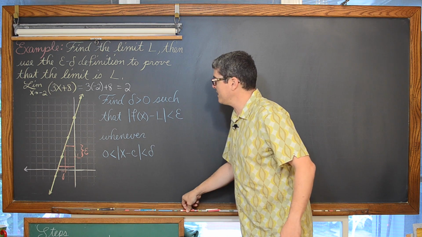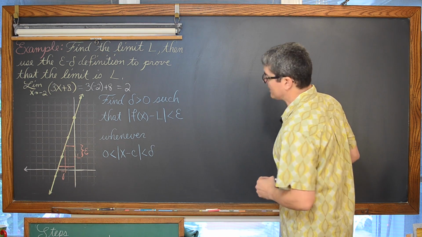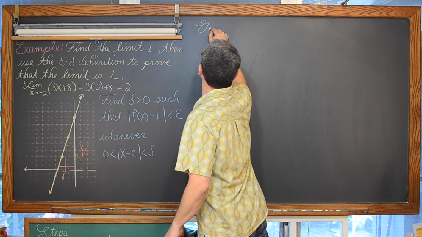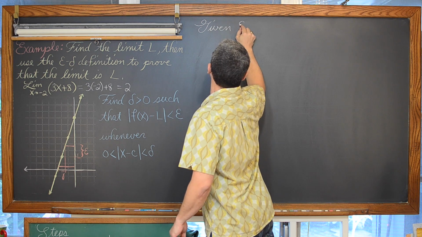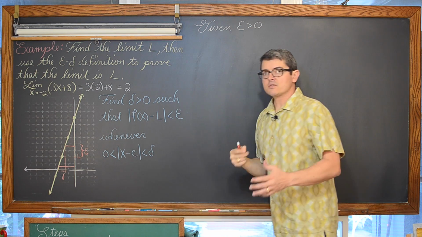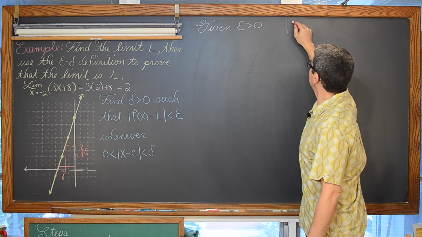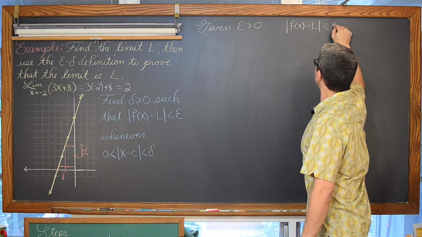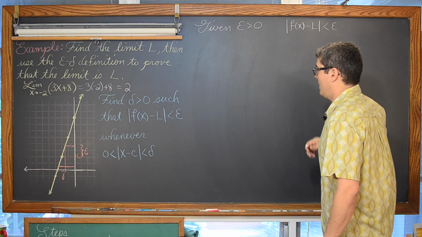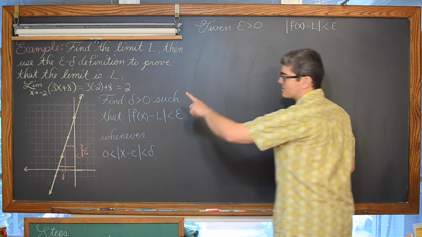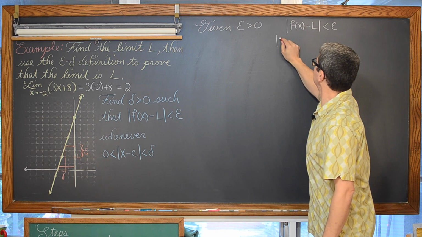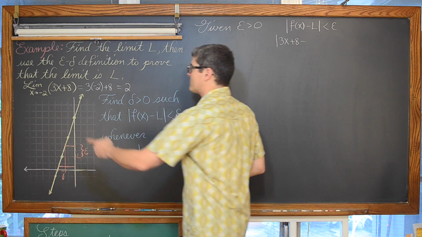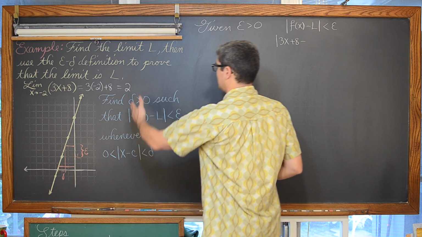Okay, so given the fact that epsilon is greater than 0, we're going to start off with the absolute value of f of x minus L is less than epsilon. Well, our function is 3x plus 8. The limit that we found when we let x approach negative 2 was equal to 2.